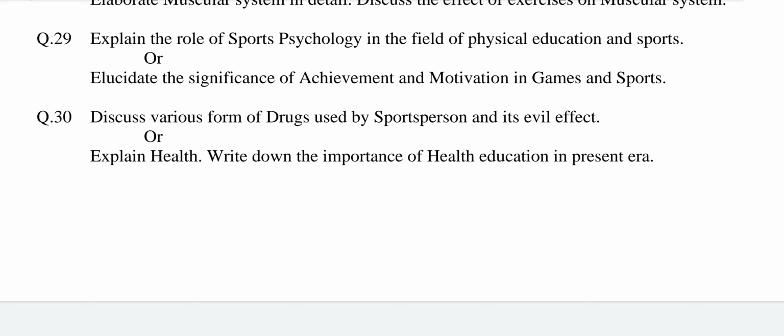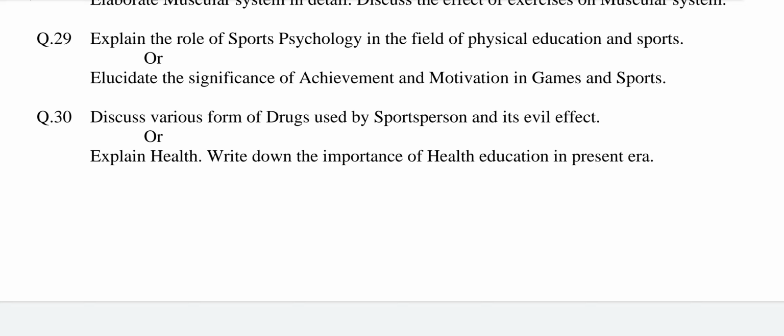sports environment. The enhancement of performance depends upon three factors. Number 1, physiological. 2, mechanical. 3, psychological. Role of psychology. Few role of sports psychology are as listed below. Number 1, sports psychology can help athlete to cope with competitive fears.